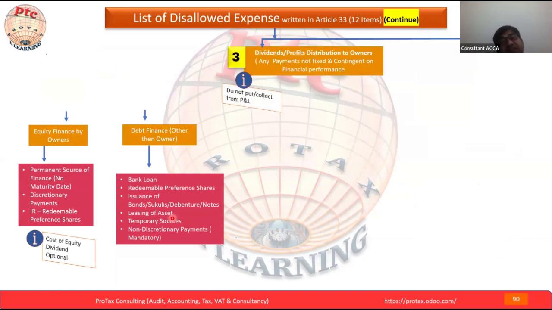Here we are going to discuss the dividend, point number 3 of Article 33 out of 12: dividend or profit distribution to the owner. What is our understanding? Is the dividend a company expense? Would you please quickly respond? Is dividend a company expense or not?